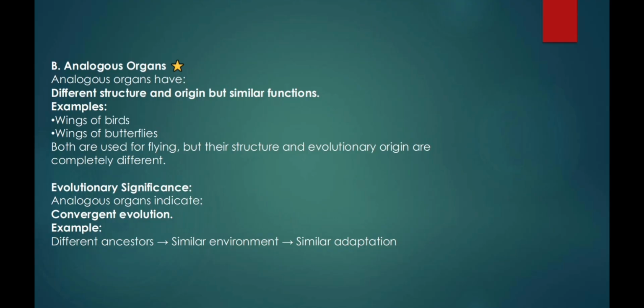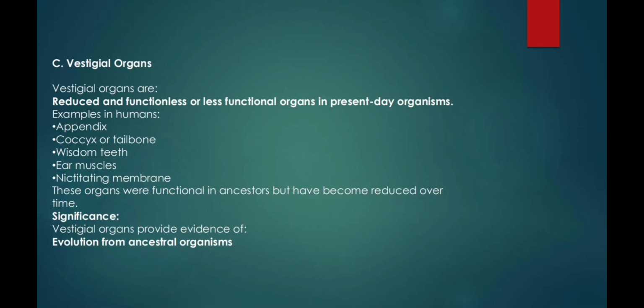Evolutionary significance: analogous organs indicate convergent evolution. Example: different ancestors, similar environment, similar adaptation. C. Vestigial organs. Vestigial organs are reduced and functionless or less functional organs in present-day organisms. Examples in humans: appendix, coccyx or tailbone, wisdom teeth, ear muscles, nictitating membrane. These organs were functional in ancestors but have become reduced over time. Significance: vestigial organs provide evidence of evolution from ancestral organisms.